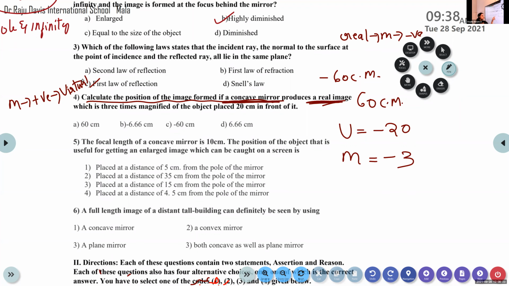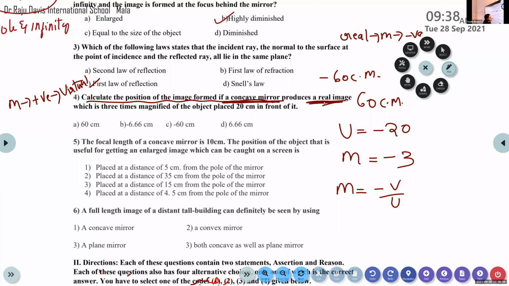Then what is the relation between magnification, object distance and image distance? Relation means equation. Minus V by U. Yes, M is equal to minus V by U. So we can substitute all values here. Here M is negative 3. This negative is a result of the condition provided: it is a real image. That is why we put a negative sign here.